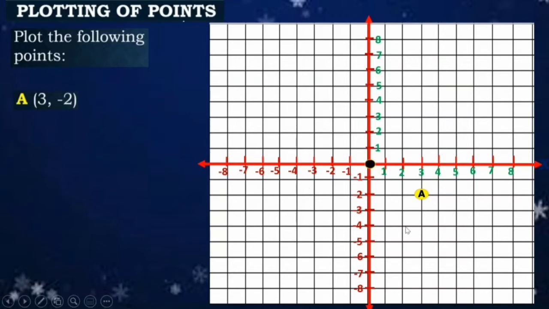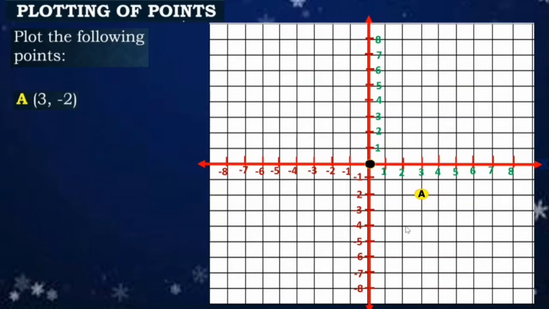So, yan yung guide natin para kapag nag-plot tayo, hindi tayo mahirapan. Straight dapat. Pwede naman kayong gumamit ng plain paper but make sure na tama yung sukat. Okay. So that is our point A.